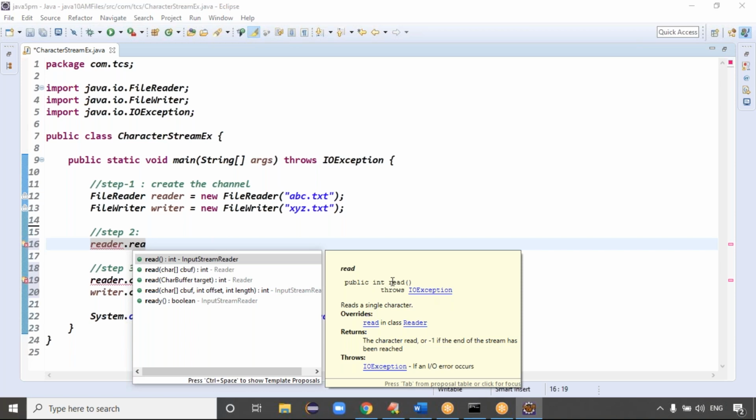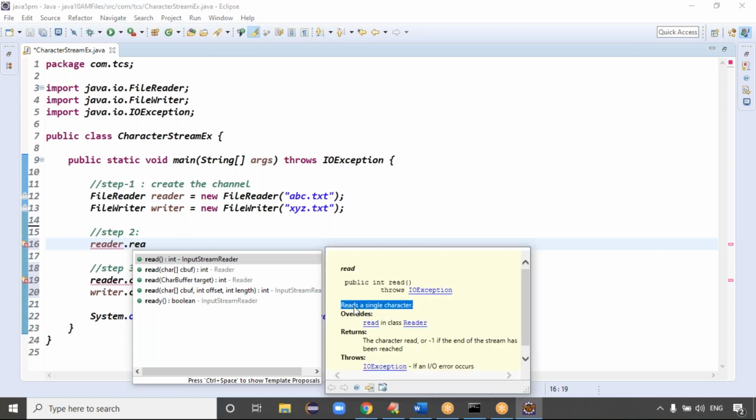This is the read method, right? It reads a single character. In which format is it reading the data, guys? Character by character format or line by line format? Character by character. It reads the data in character by character format, right?